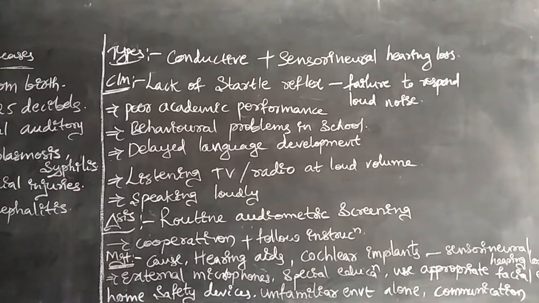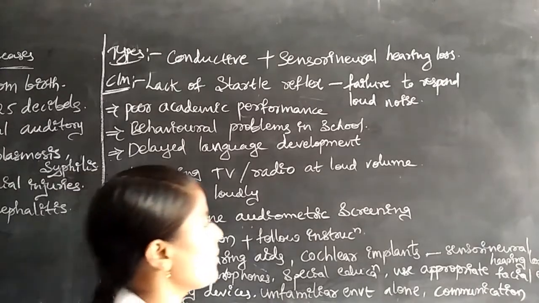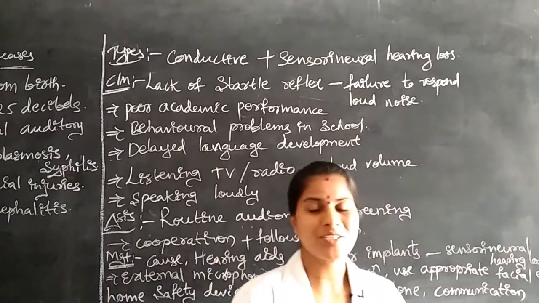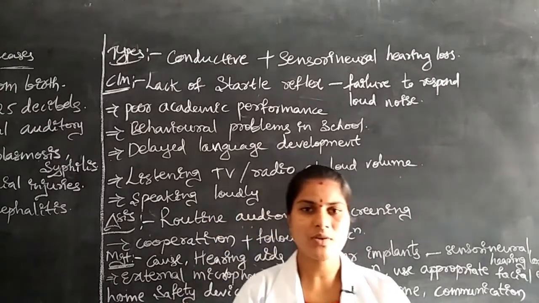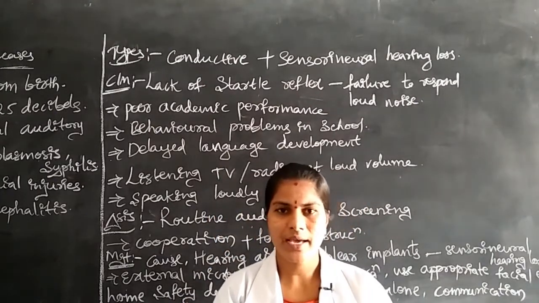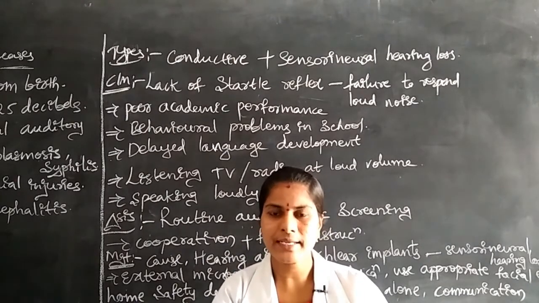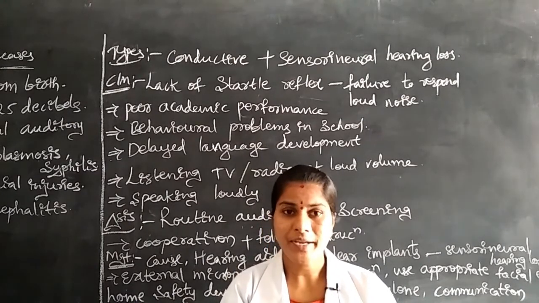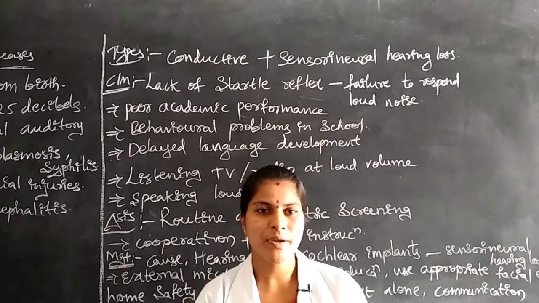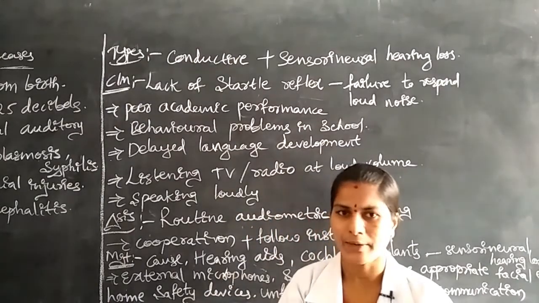Next is the diagnosis. In diagnosis, first of all, as a nurse, we have to do an assessment like routine audiometric screening, to see how many decibels of sound they are receiving. Whether they have high, moderate, or mild hearing loss, we decide using audiometric screening.